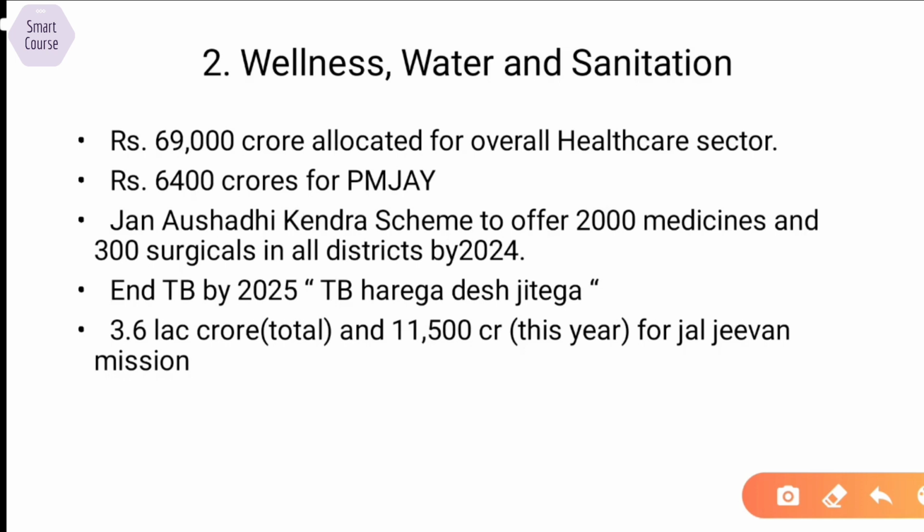The target to end TB is by 2025 with the campaign of TB Harega, Desh Jeetega. 3.6 lakh crore total and 11,500 crore this year for Jal Jeevan Mission has been allocated to provide tap water to every district and every household.